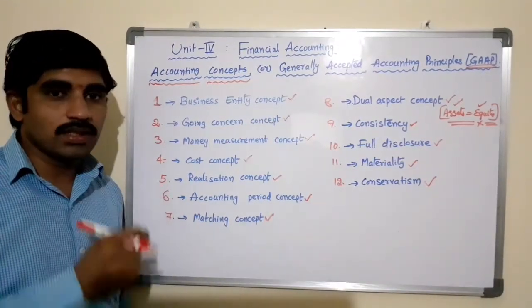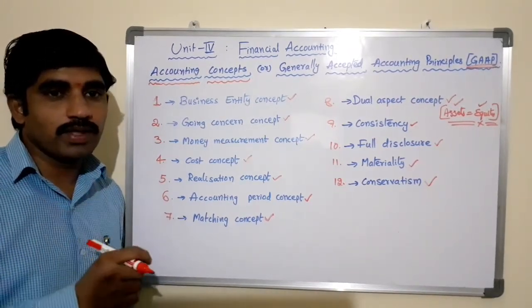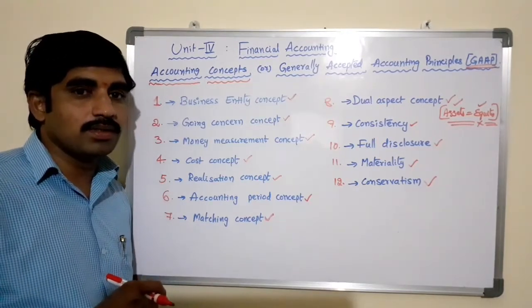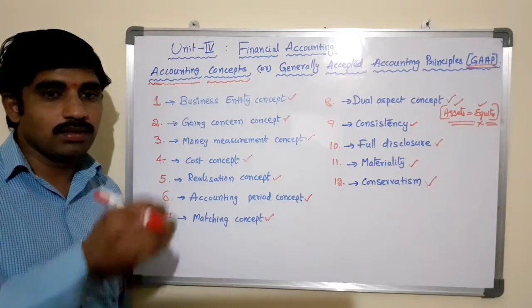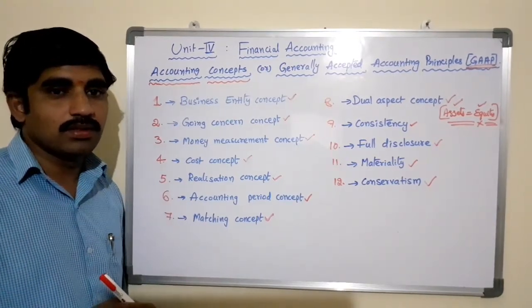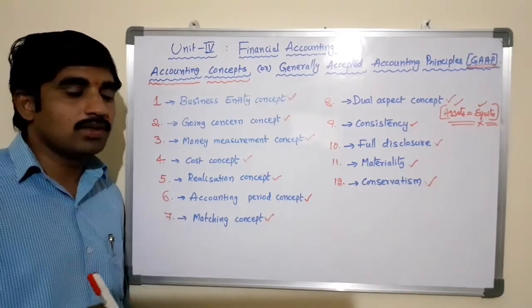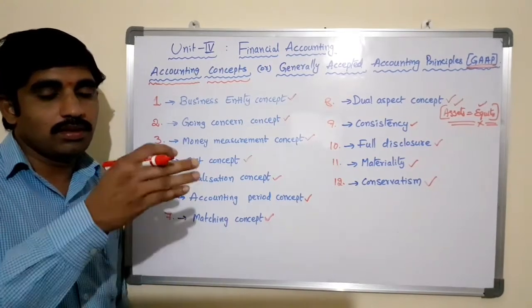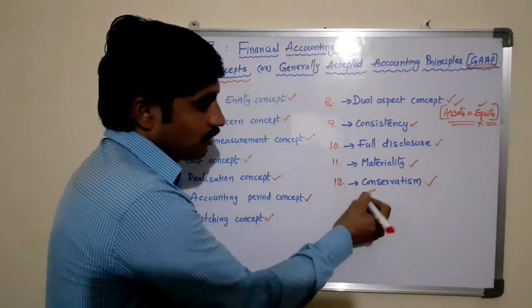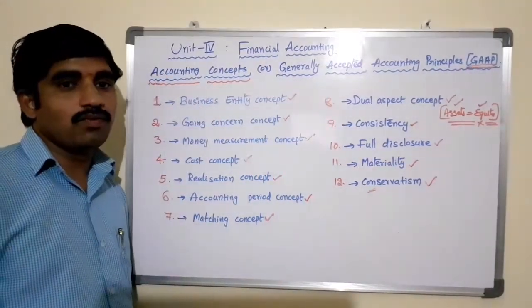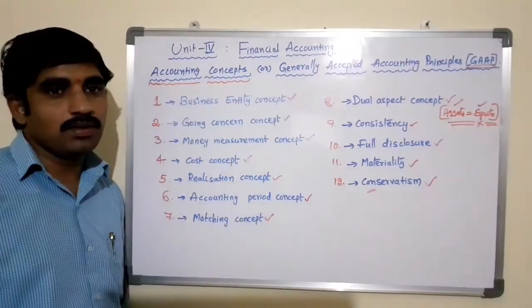So according to conservatism, you should not anticipate the income of the business, but also should provide for all the possible losses of the business. Then only can it show the accurate financial position of the business. If we are showing more and more value for the business, automatically that will not show the accurate financial position of the business. So this is also one of the important concepts that the accountant should follow while preparing the income statement as well as the balance sheet of the business.